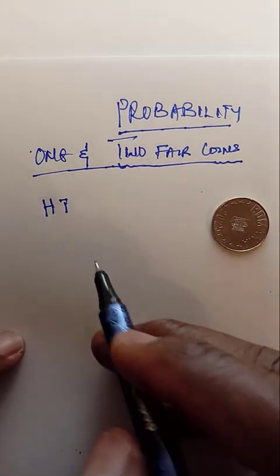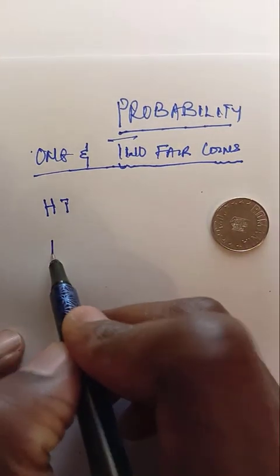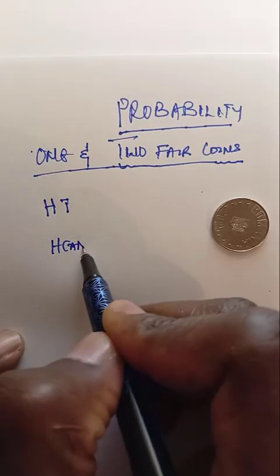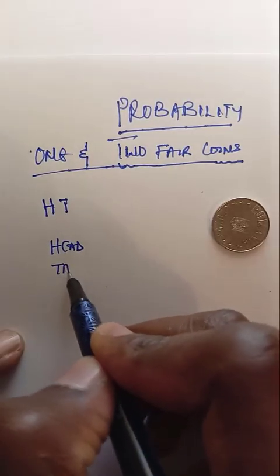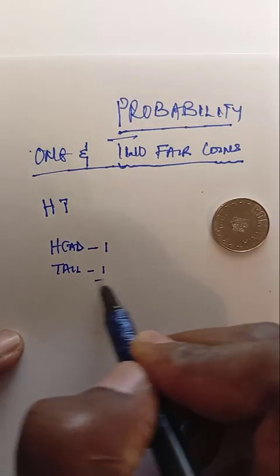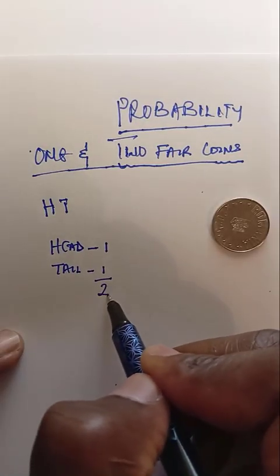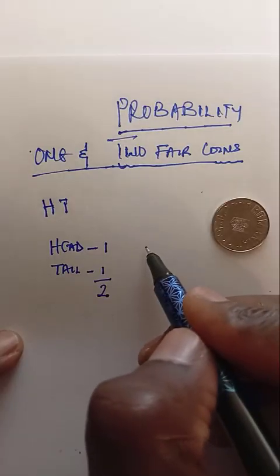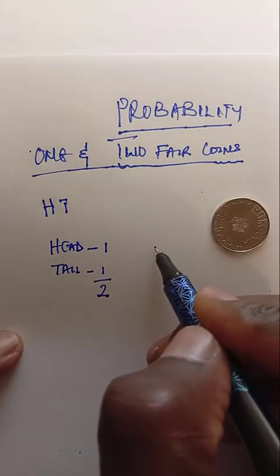Now what we're saying here is this: the head is one part and the tail is what? Another part. So this is one and this is also one. If you add these two parts together, we have what? 2.